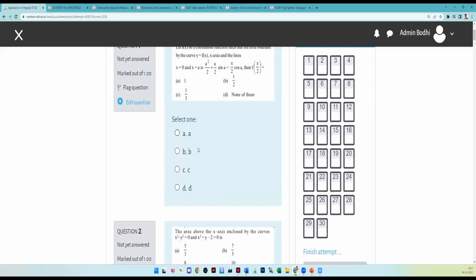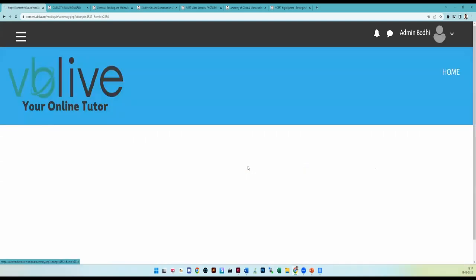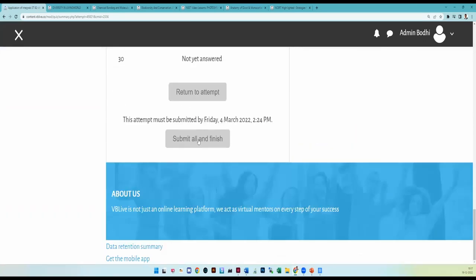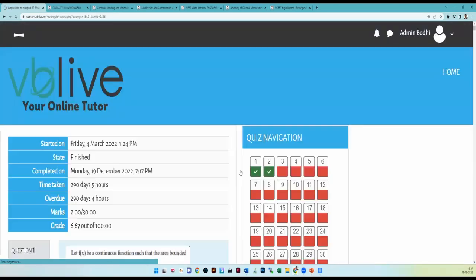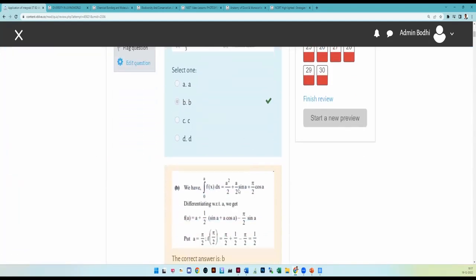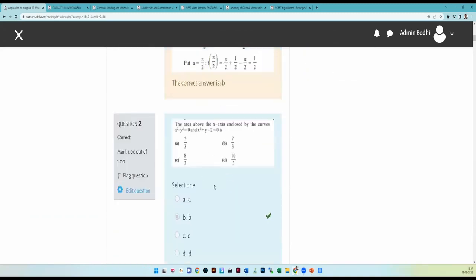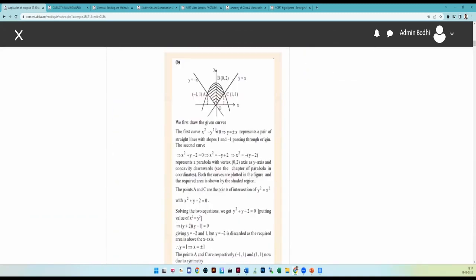Here also you can mark any answers and finish the attempt, and finally you can go to the solution part. You can see that I have taken two questions, and both are right. Here I am given the solution explaining why it is correct.